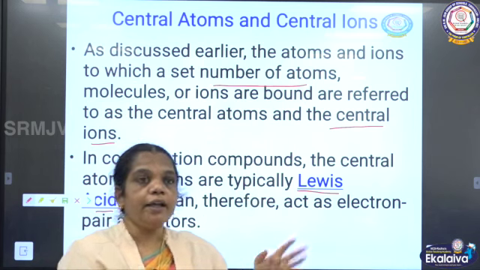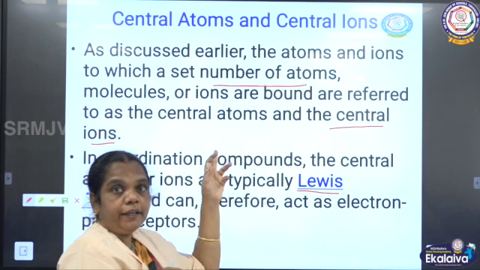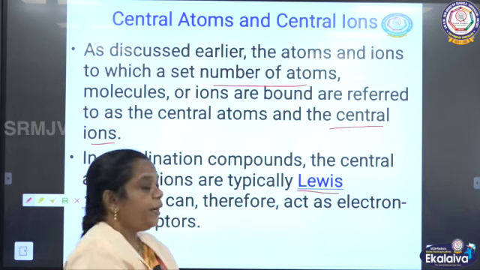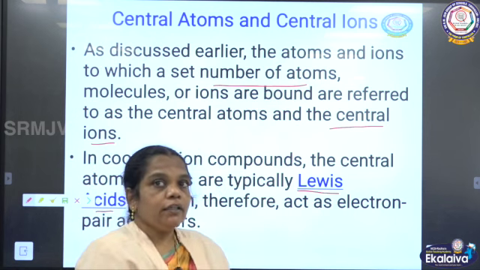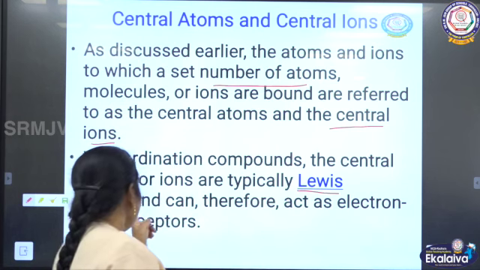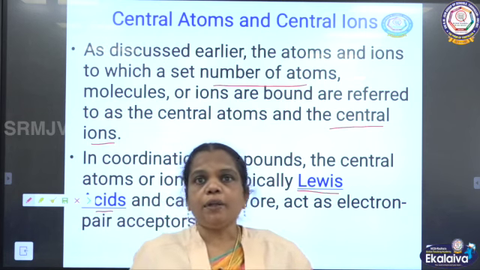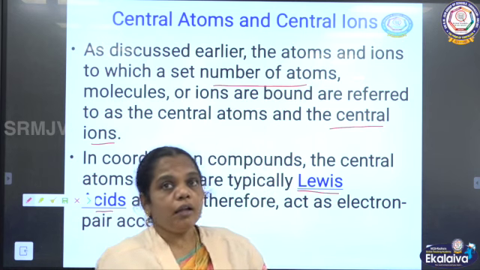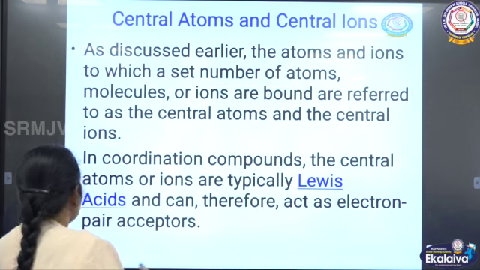In that case, what is going to donate? The ligand, or the ions or atoms or molecules present in the entity, is going to donate a pair of electrons to the central metal atom to form a covalent bond. So, the central metal atom is referred to as what? Lewis acid. Based on this Lewis concept, the electron pair acceptors are called Lewis acids and the electron pair donors are called Lewis bases.